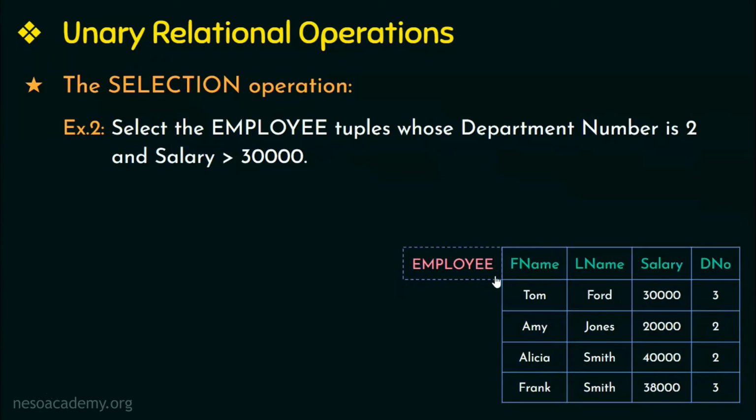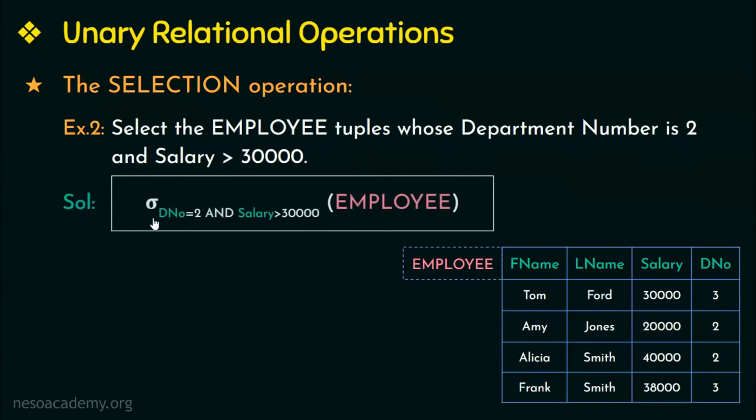So based on the given question, we can specify the selection operation as the selection operator sigma followed by the selection condition as a subscript and then followed by the relation name employee. As per the question, there are 2 conditions, that is the employee has to be working in department number 2 and also the salary should be greater than 30,000. Here both the conditions have to be satisfied, so we use the Boolean operator AND. Let us see what would be our resulting relation.